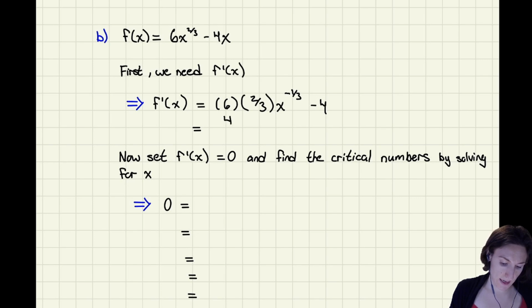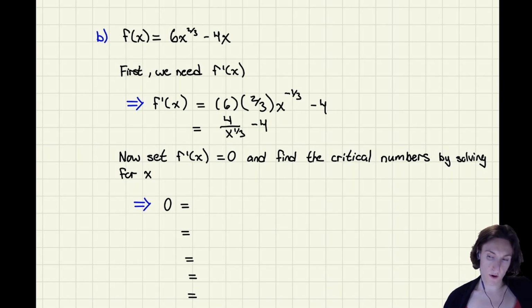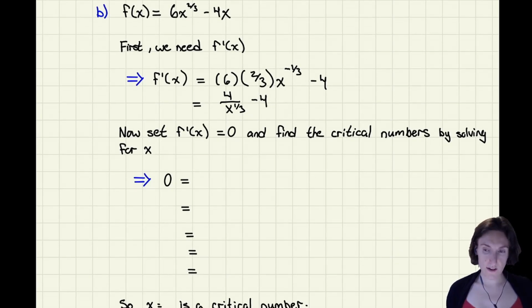Okay, so I end up getting, when I simplify, 6/3, that simplifies to 2. So 2 times 2 is 4 over x to the 1/3 minus 4. Okay, and I don't have any issues where f does not exist because this is all in the numerator, so that's okay. But now let's see when this is equal to 0.